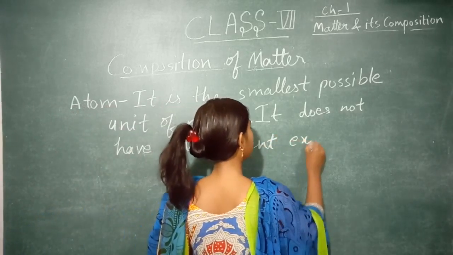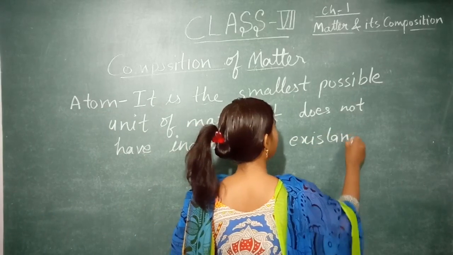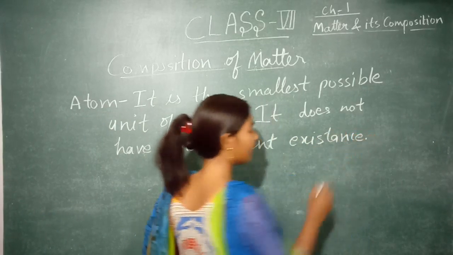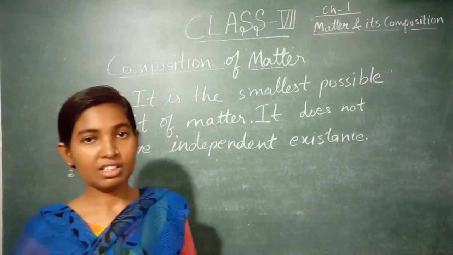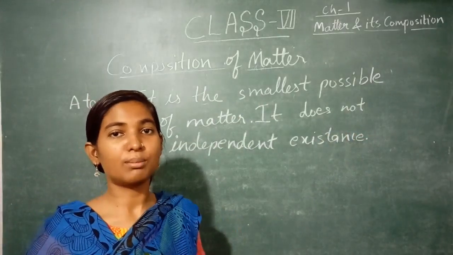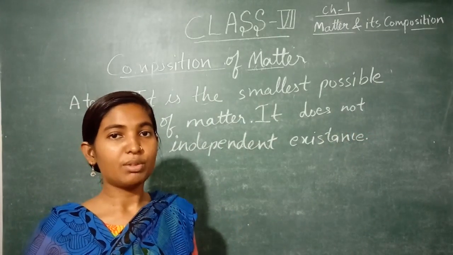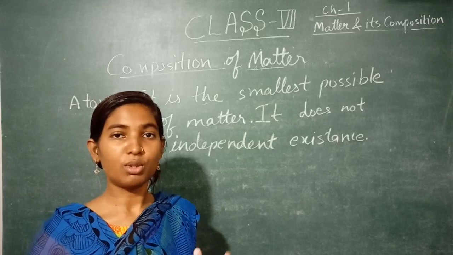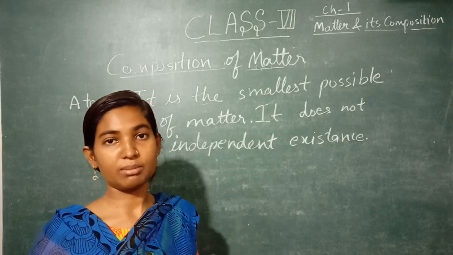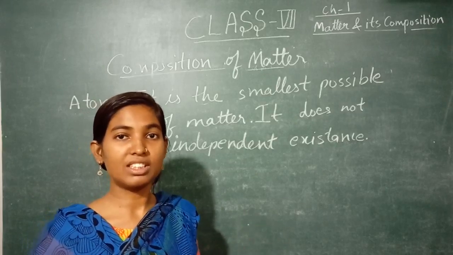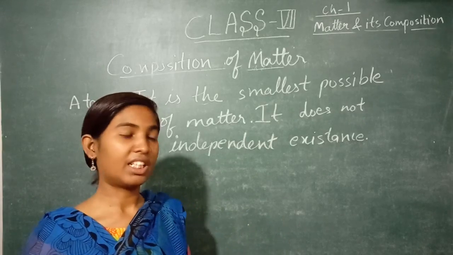Independent existence means it cannot survive lonely, means you cannot see this atom lonely. It will be found in the form of a molecule, means two or more atoms are combined together and then you can see this thing. You cannot see an atom directly.